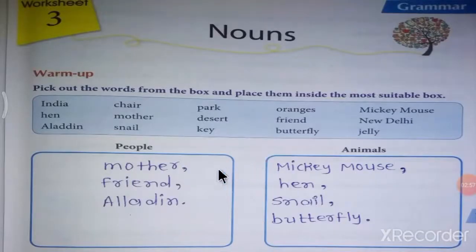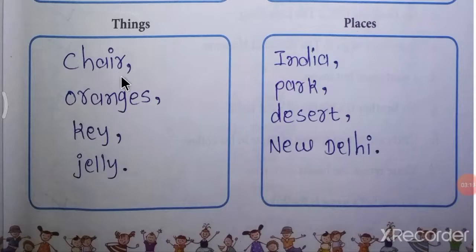So let's start to divide. Mother, friend, Aladdin: these 3 are people. Then Mickey Mouse, hand, snail, butterfly: all these are animals. Then chair, oranges, key, jelly: all these are things. Then India, park, desert and New Delhi: all these are places.